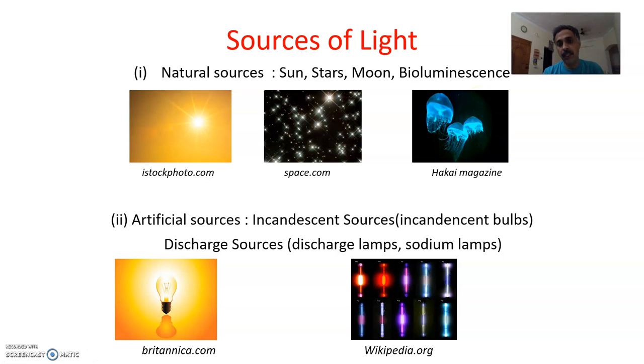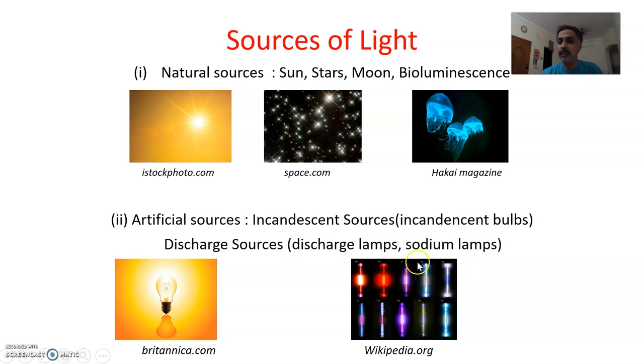And there is another form of sources, which we call artificial sources or man-made sources. For example, incandescent sources, that is the incandescent bulb, the ordinary filament bulb. The filament gets heated up and we get light from the filament glow. This is called the incandescent bulb. There are other forms of lamps like the sodium lamp, discharge lamp, etc. These are called discharge sources.